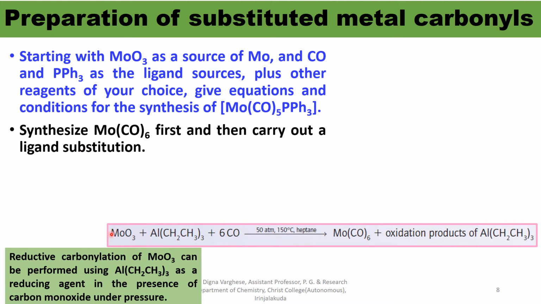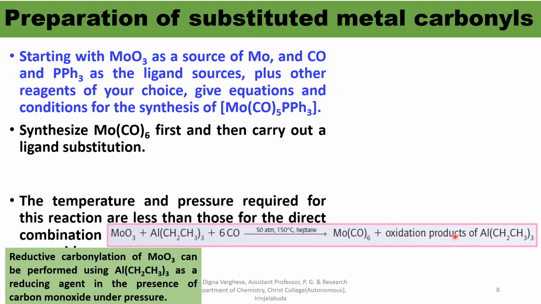Here the reductive carbonylation method is used for the preparation of Mo(CO)6. Reductive carbonylation of molybdenum trioxide can be performed using triethyl aluminum as a reducing agent in the presence of carbon monoxide at 50 atmospheric pressure and 150 degrees Celsius in heptane, forming molybdenum hexacarbonyl and some oxidation products of triethyl aluminum.